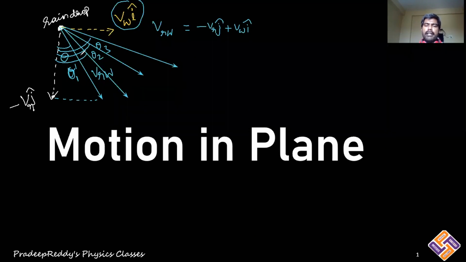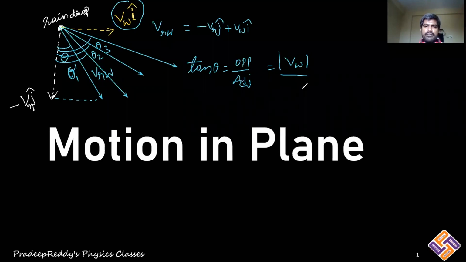Now at any particular instant, if you want to find this angle, I can take tan theta, which is opposite divided by adjacent. Opposite vector is wind, therefore it is VW magnitude, divided by adjacent vector, which is VR.